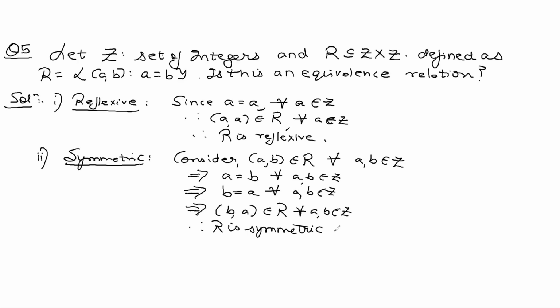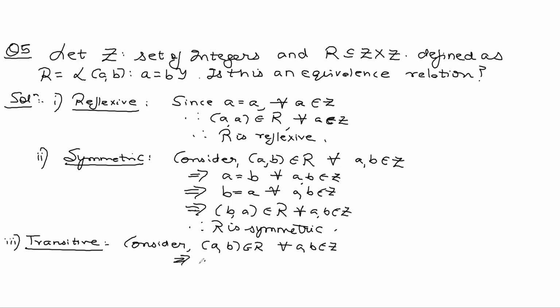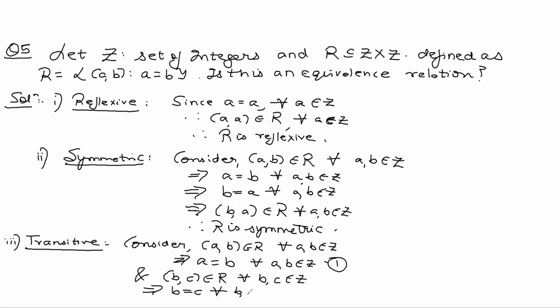And now check for transitivity. Let's check for that, guys. Consider the hypothesis A comma B belongs to R implies A is equal to B. This is equation 1. And B comma C belonging to R implies B is equal to C. What do we learn from 1 and 2?